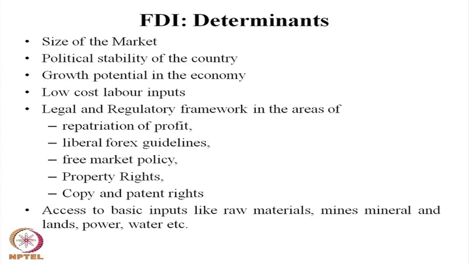These are the political and legal aspects they consider before investing in a domestic economy. If there is political stability, as in India, China, Brazil, and Mexico, we get a huge amount of foreign direct investment. There is no political stability in countries like Pakistan, Afghanistan, and sub-Saharan economies, so it is very difficult to find foreign direct investment there.